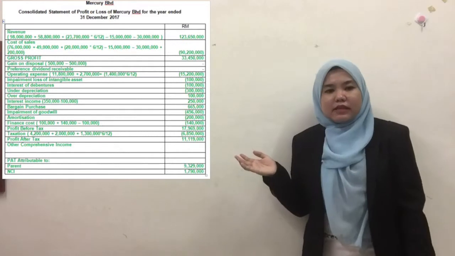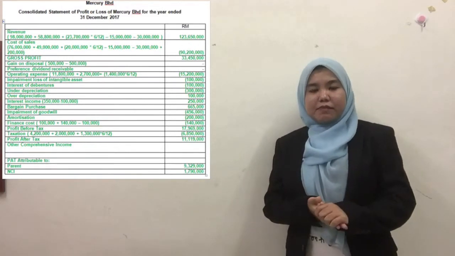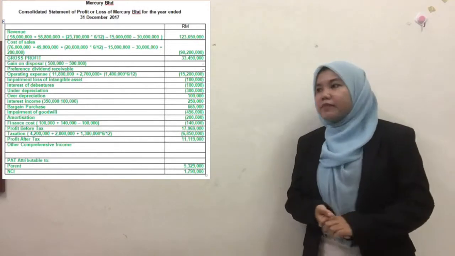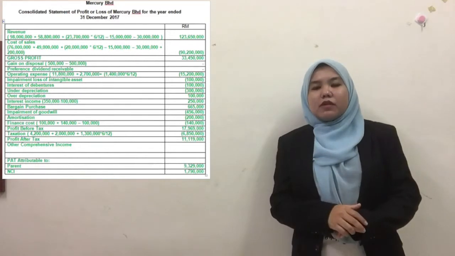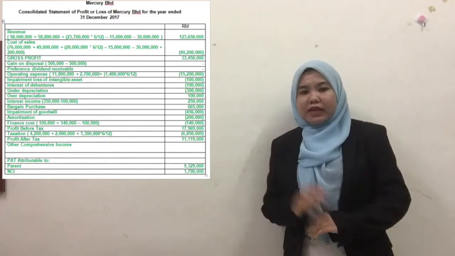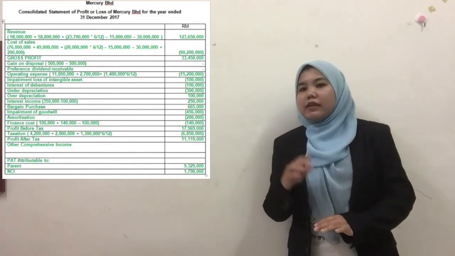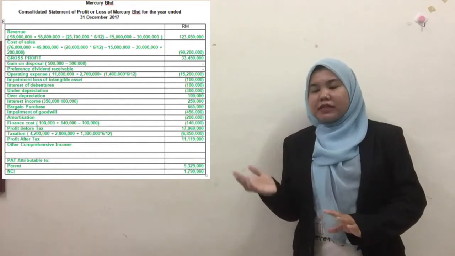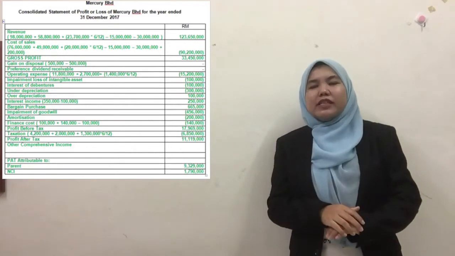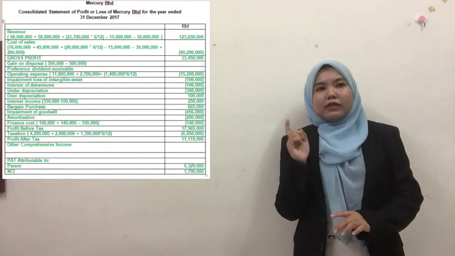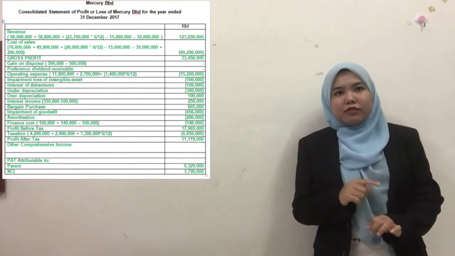Since there is the intangible asset, the impairment loss is 100,000. Bargain purchase and impairment of goodwill were transferred from the calculation of goodwill of Mars and Venus respectively. After we minus and plus any expenses and revenue, the profit before tax is 17.696 million. From profit before tax, we minus the taxation of the year, so we get the profit after tax of